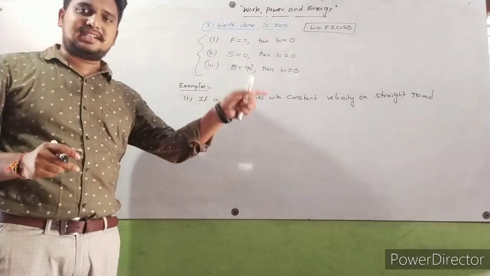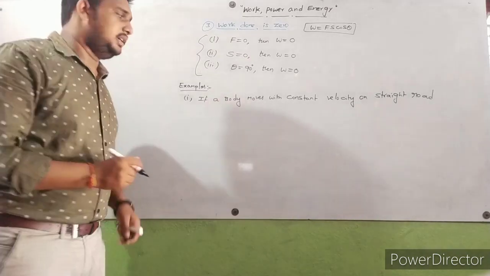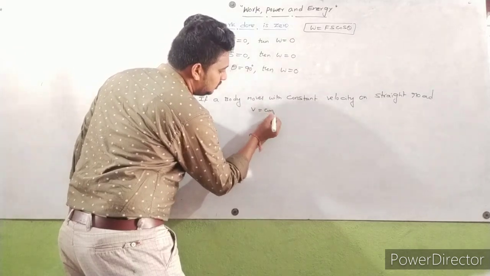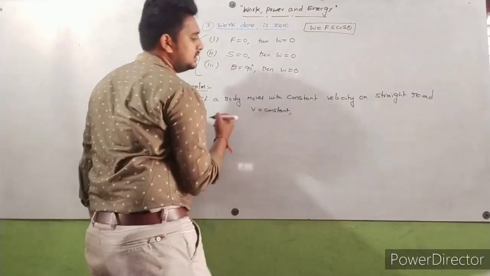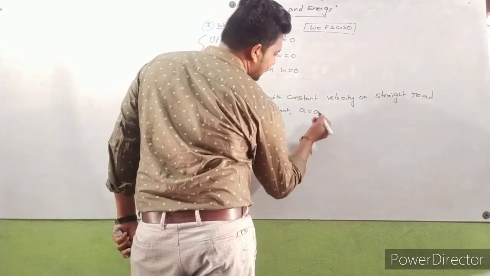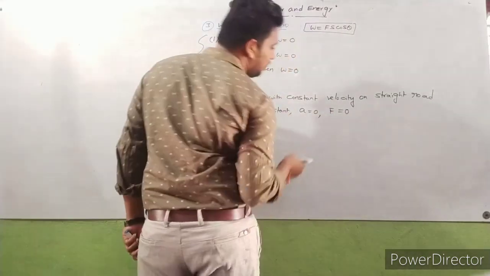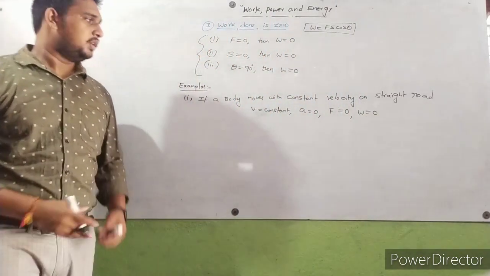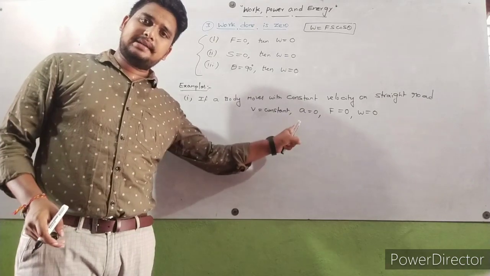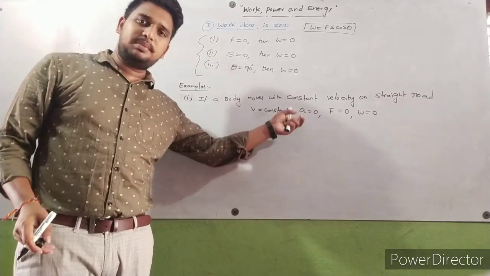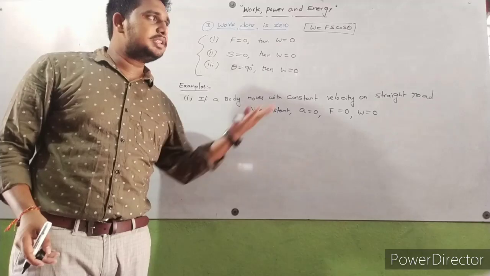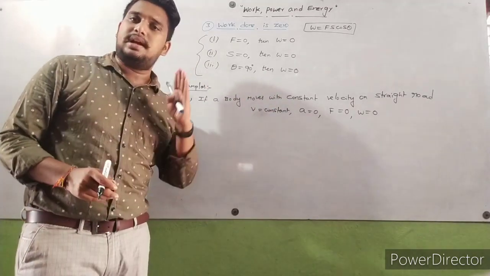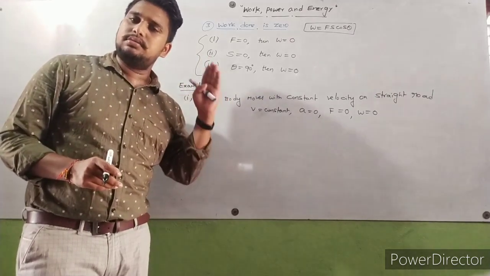The body moves with constant velocity, here velocity is equal to constant. If velocity is constant, then definitely acceleration is equal to 0. If acceleration is equal to 0, then force is equal to 0. Force is equal to 0 means work done is equal to 0. Simple. So if any body moves with constant velocity, then definitely work done is equal to 0.